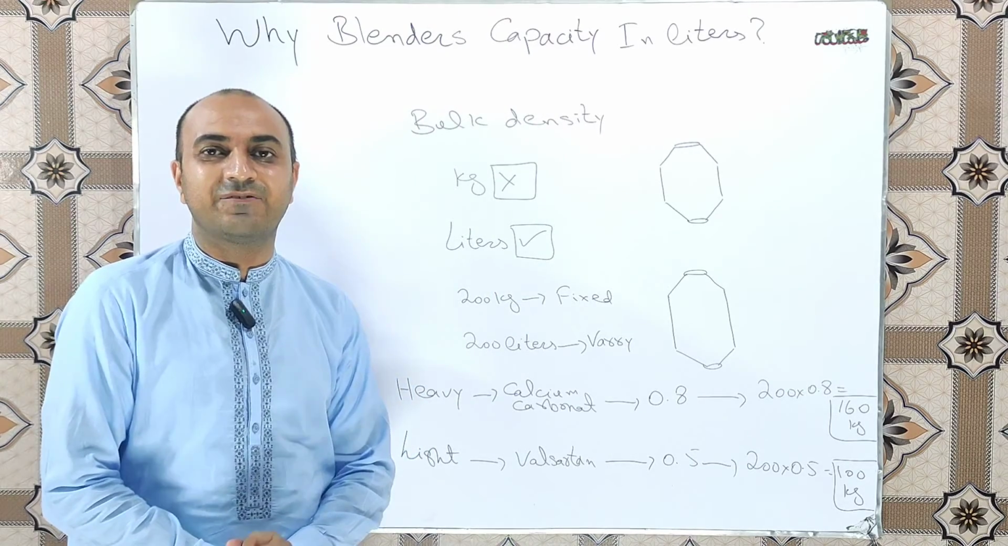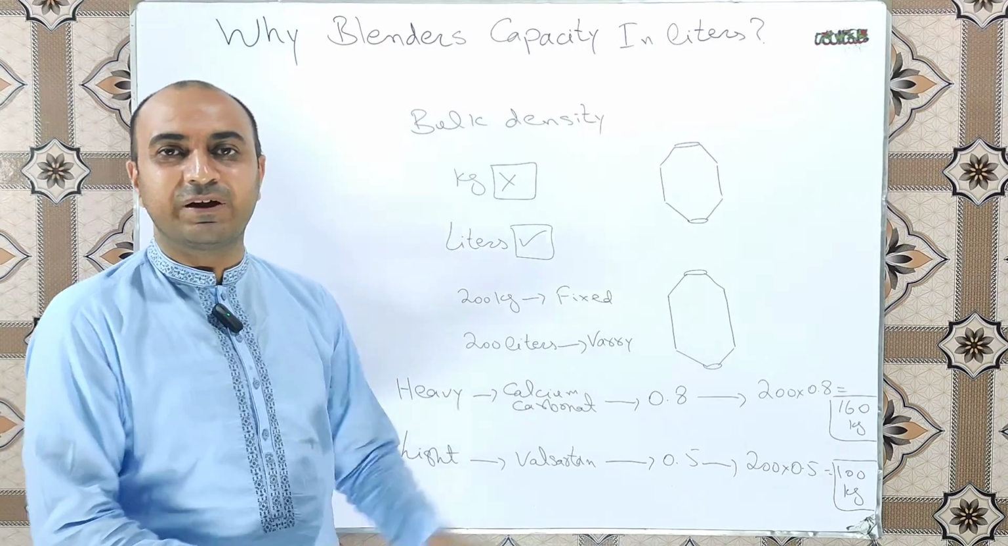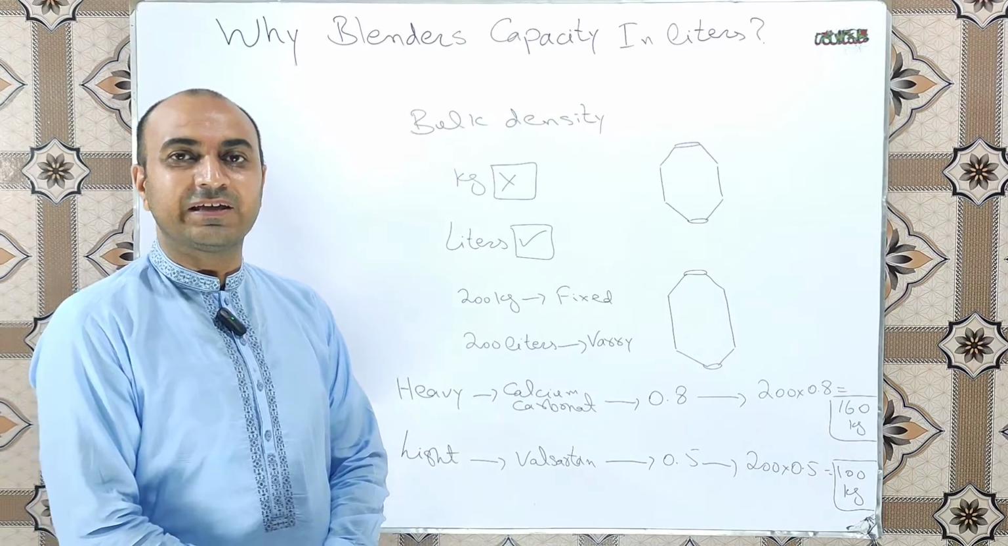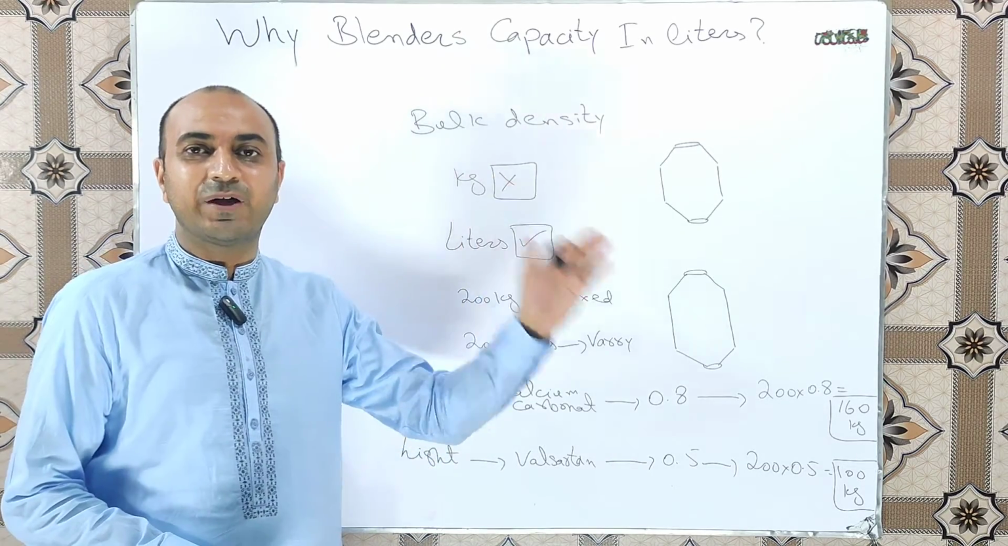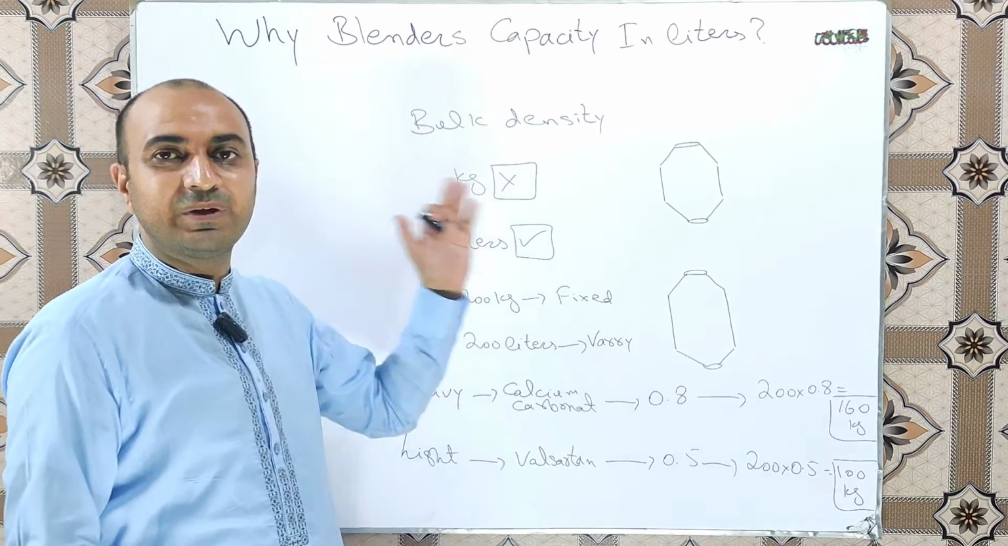Today we will learn why the capacity of mixing equipments used for powders is always mentioned in liters, and we do not take the capacity of these equipments like double cone blender, bin blender and rapid mixing granulator in kilogram. This question was asked by one of my subscribers, and in this video we will learn the reason behind this fact.